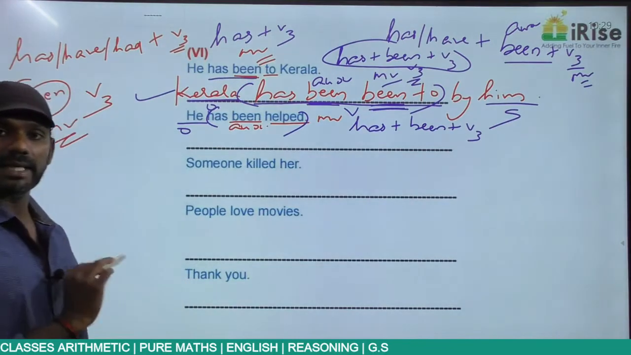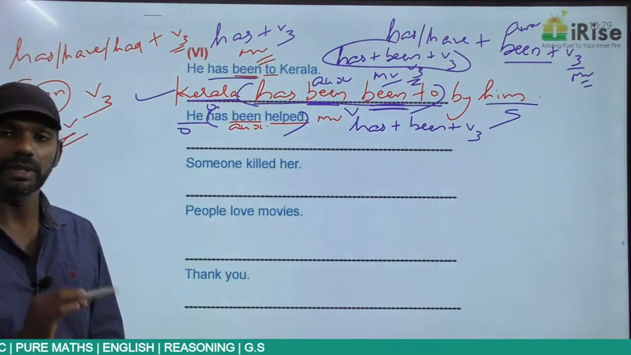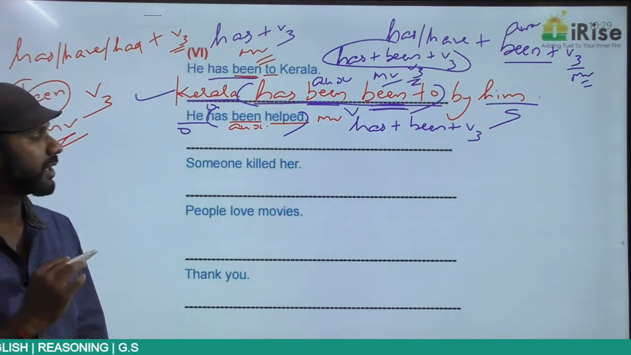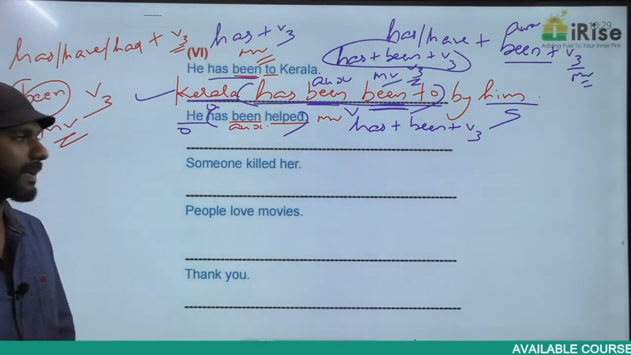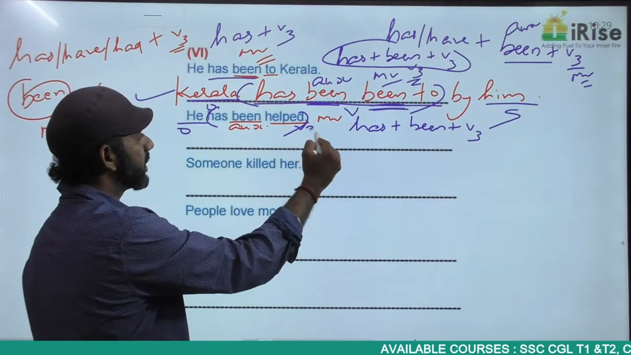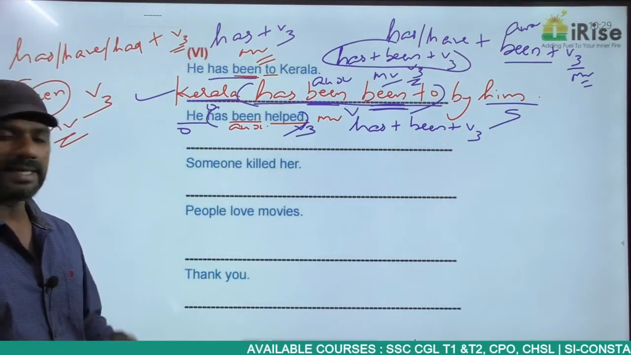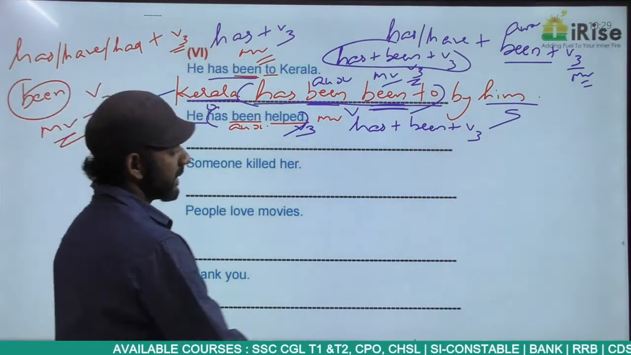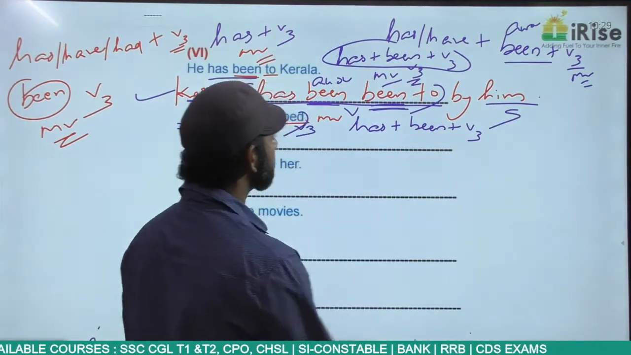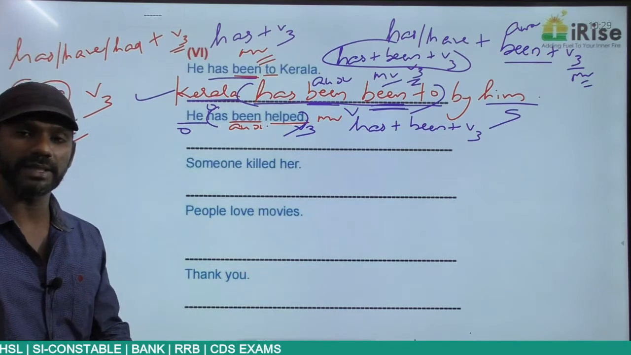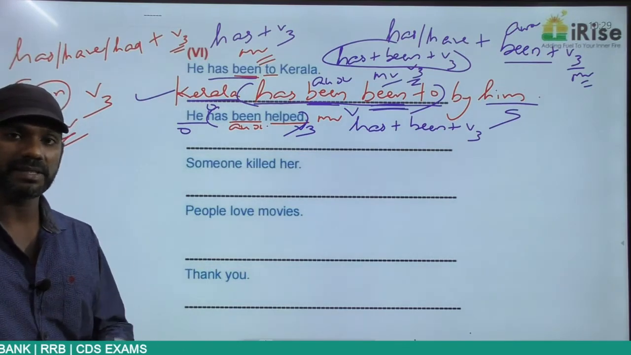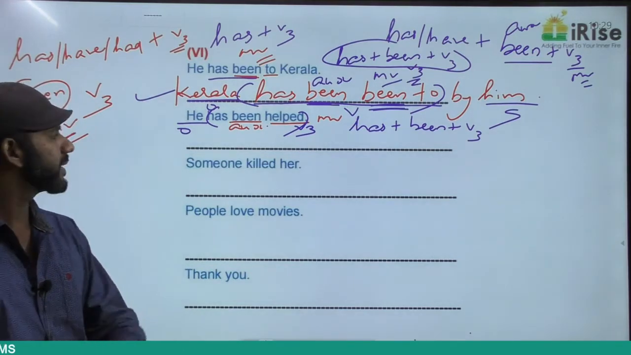There is nothing like has plus been plus V2. It is has plus been plus V3. One more reason, this sentence is in the passive voice. V1 and V2 will never come in the passive voice. So helped is in the V3 form here. And has plus been plus V3 is present perfect in the passive voice. So this sentence is in the passive voice, present perfect tense. In the active voice also it must be in the present perfect tense.